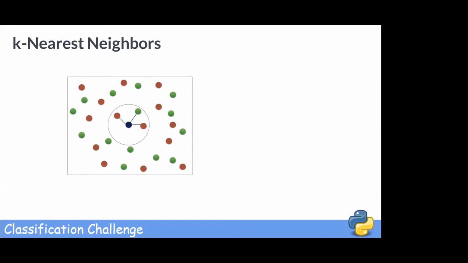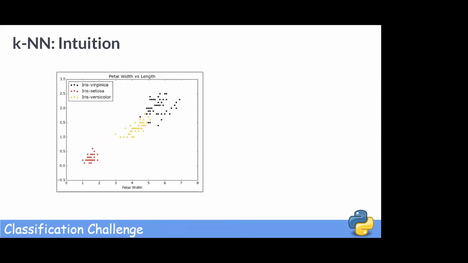So how do you classify the data point in the middle? Well, if k equals 3, you would classify it as red, and if k equals 5, you would classify it as green. To get a bit of intuition for KNN, let's check out a scatter plot of 2 dimensions of the iris dataset, petal length and petal width. The following holds for higher dimensions. However, we will show the 2D case here for illustrative purposes.